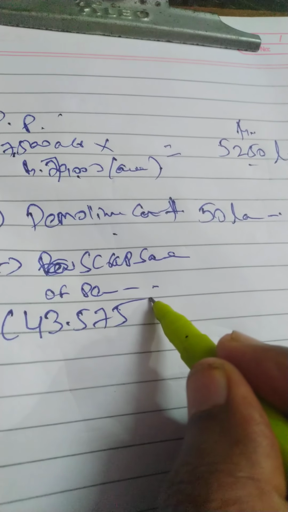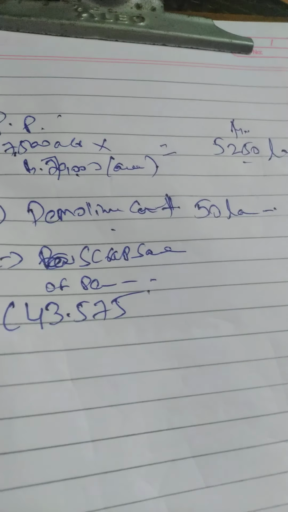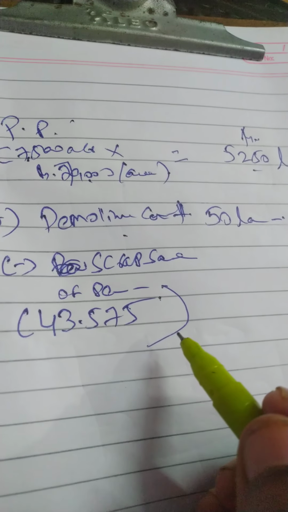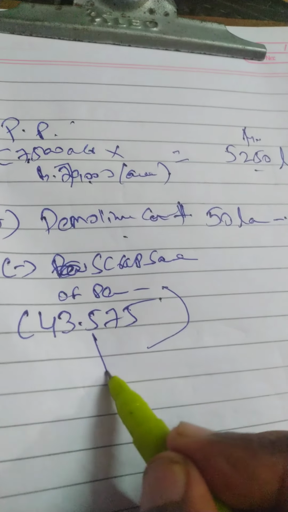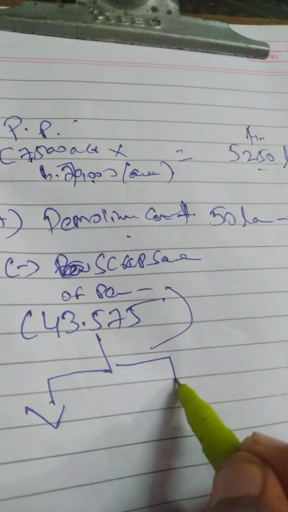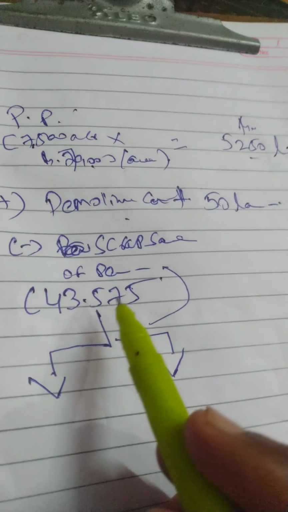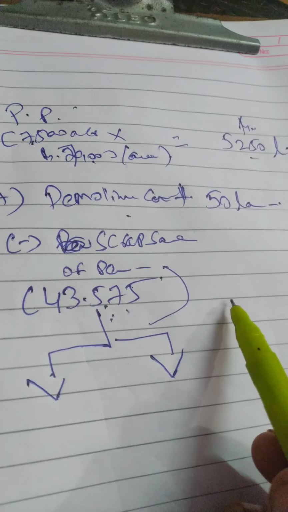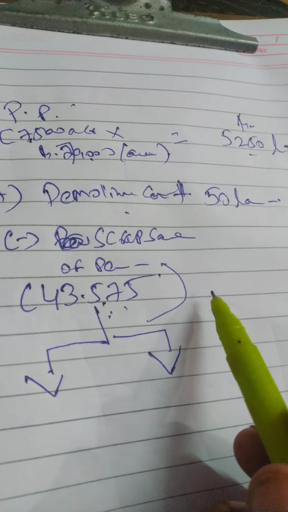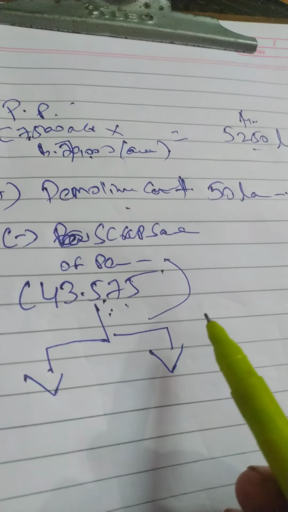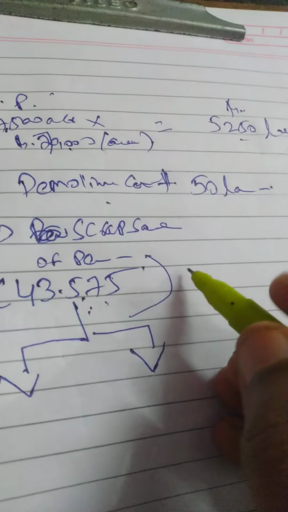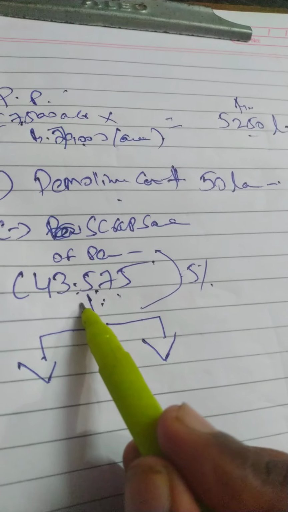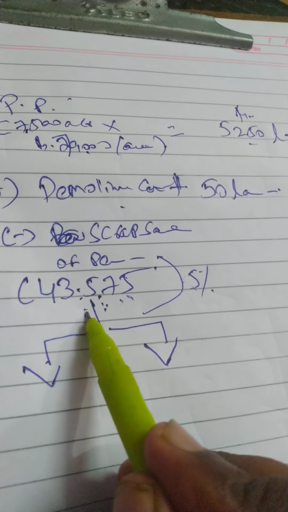This 43 lakhs 57,500 is inclusive of tax which we paid to the government. What is the rate of tax? 5%. So this 43 lakh 57,500 includes 5% tax.